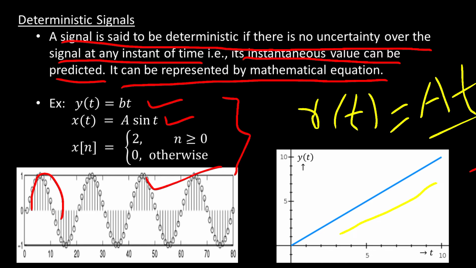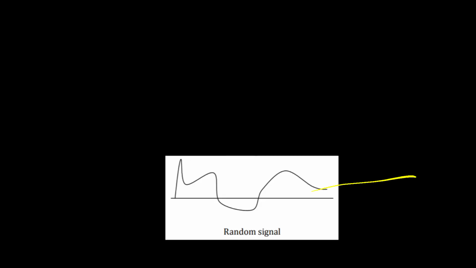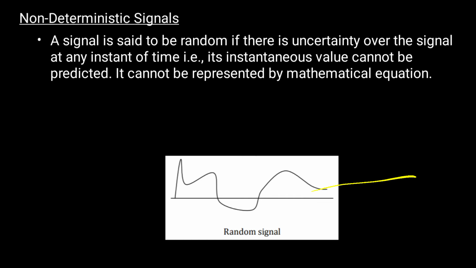Now let's see what a non-deterministic signal is. What is the definition of a non-deterministic signal? A signal is said to be random if there is uncertainty over the signal at any instant of time. That is, its instantaneous value cannot be predicted.